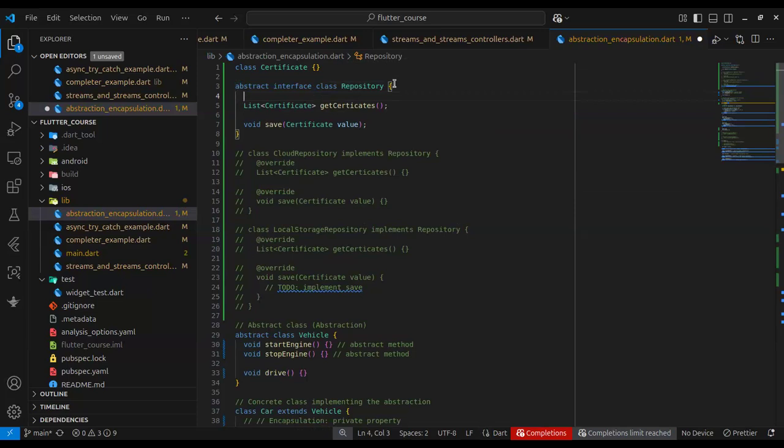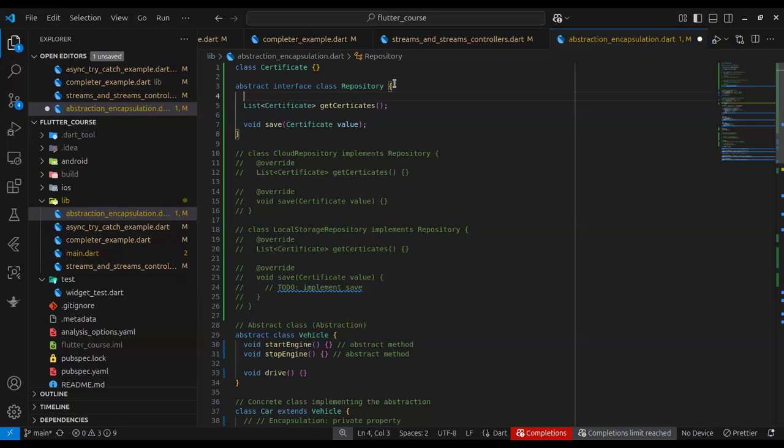Okay, but we can decide to save a certificate in our backend if we have one. We can decide to save a certificate in the cloud if you're using a cloud service, maybe Firebase storage or Amazon S3 buckets or any of those cloud services. Okay, you can decide to save it there, or we can decide to save it in the user's phone, the user's device, the user's file system.